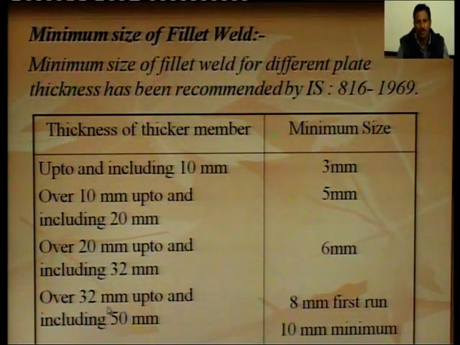Over 32 mm and up to and including 50 mm, the minimum size of weld is 8 mm for the first run and 10 mm minimum. So, this table shows the minimum size of fillet weld based upon the thickness of the thicker member.